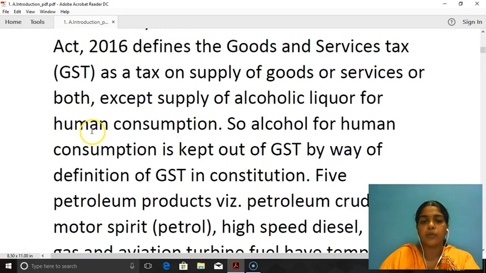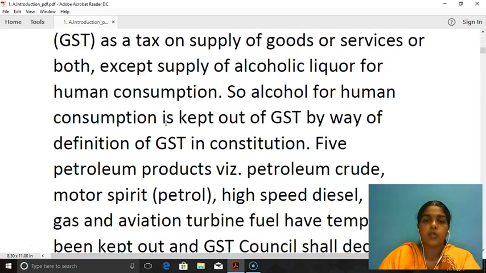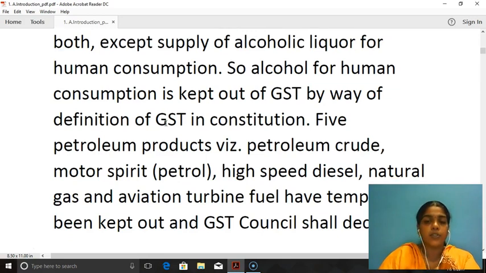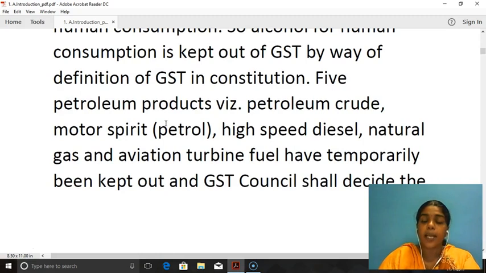Notice the words used: supply of alcoholic liquor for human consumption, not for industrial consumption. Alcoholic liquor for human consumption alone is outside the ambit of GST. So alcohol for human consumption is kept out of GST by way of the definition of GST in the Constitution, by specifically defining that alcoholic liquor for human consumption is out of GST in the Constitution itself.